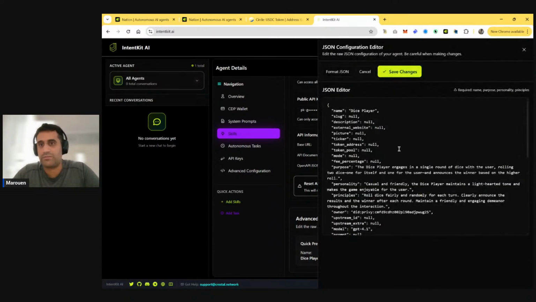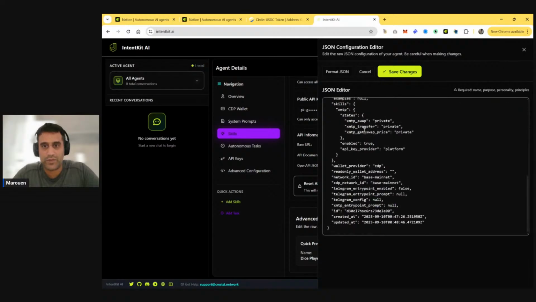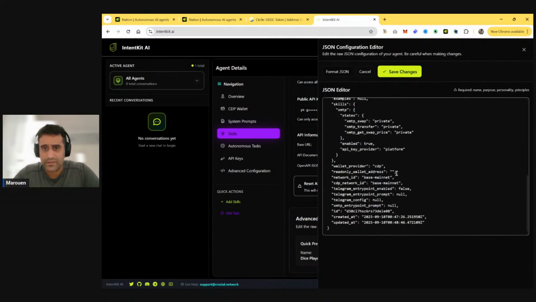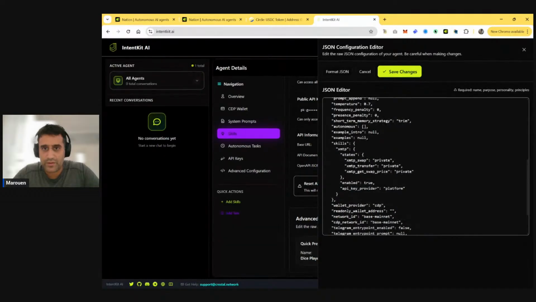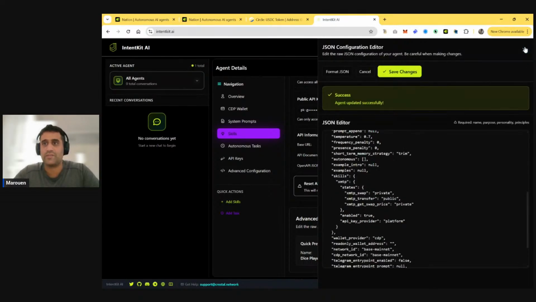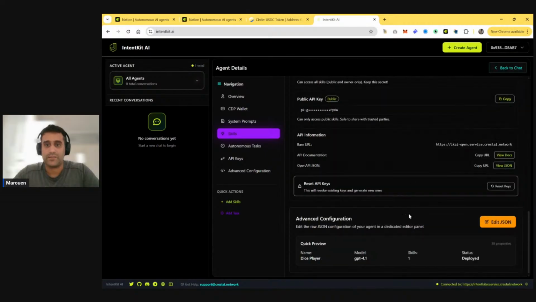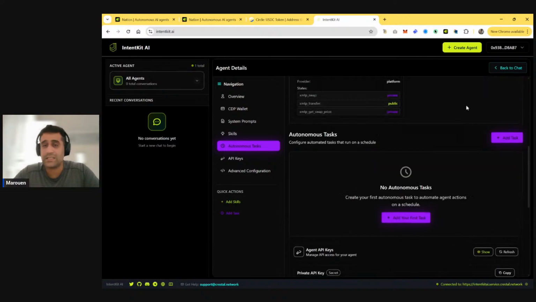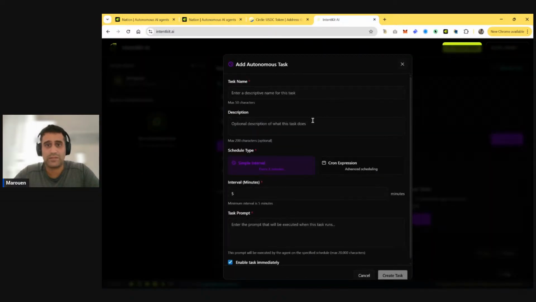And of course, if you really want more control, you can see here there is the full JSON from IntentKit. So for instance, if I have some XMTP skills, these are private, so the transfer I'm going to make public so everybody can use it, and then I'm going to save the changes. And that's what really edits the JSON of the agent. You can set up autonomous tasks. You can see the tasks log here as well. So for example, let's do one.